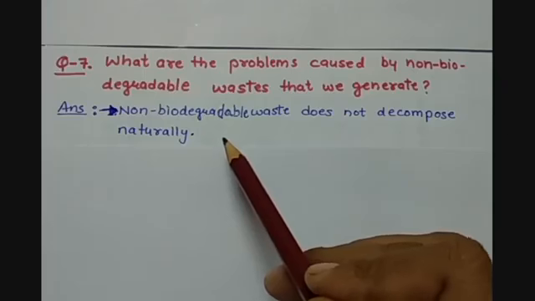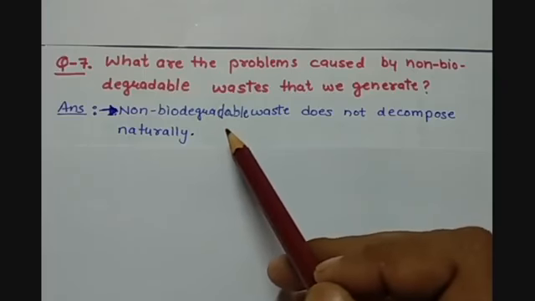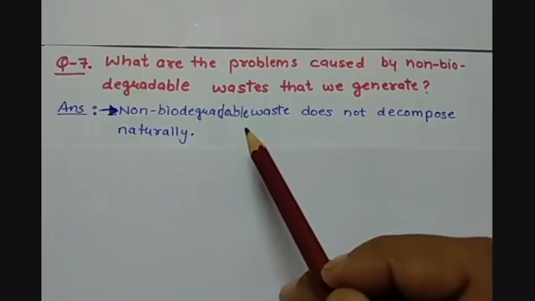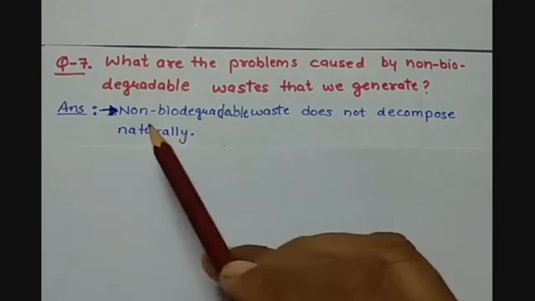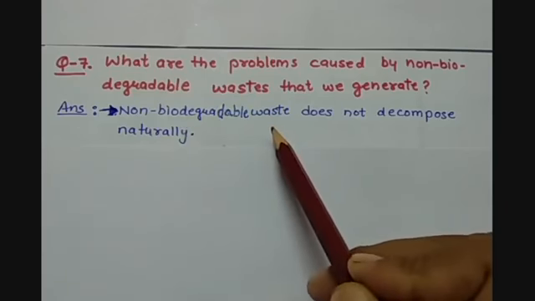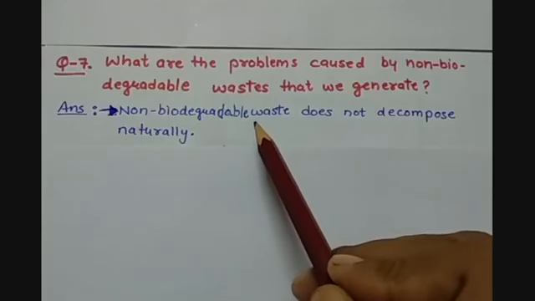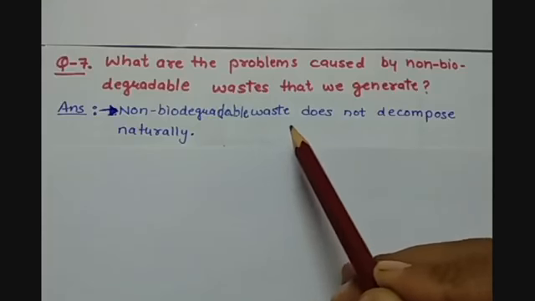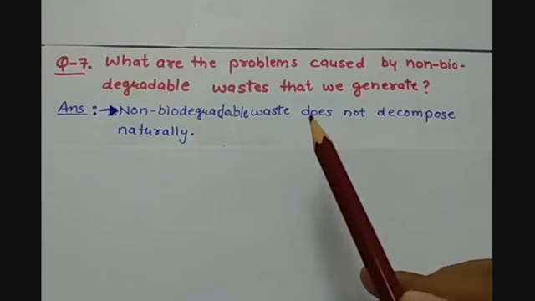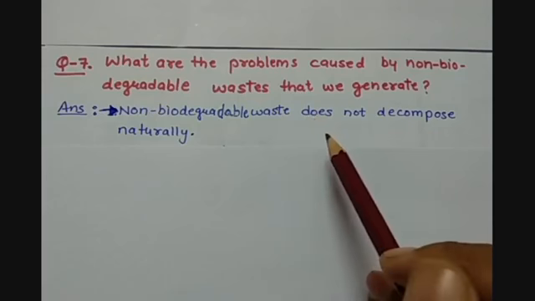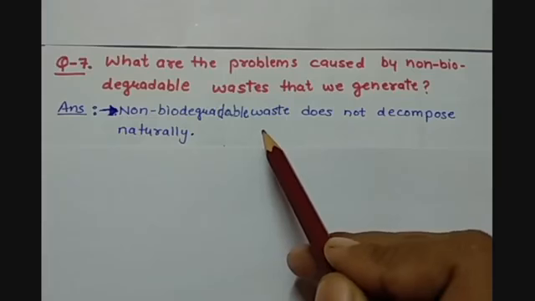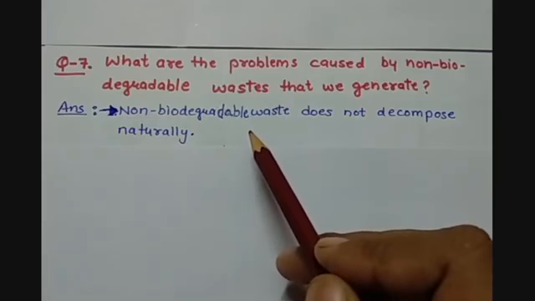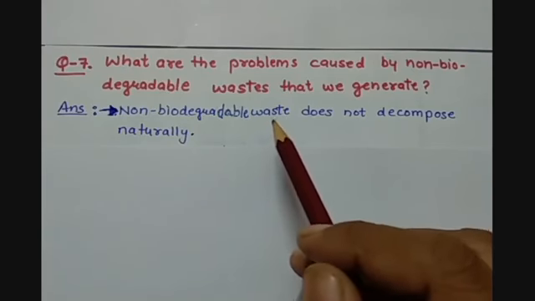that are able to degrade biodegradable waste carry such enzymes that can break complex substances into simpler ones. But non-biodegradable waste cannot be broken down into simple harmless substances by those microorganisms, because they do not possess the kind of enzymes which can work on non-biodegradable waste. So there is no natural process by which they can be converted into simple harmless substances.